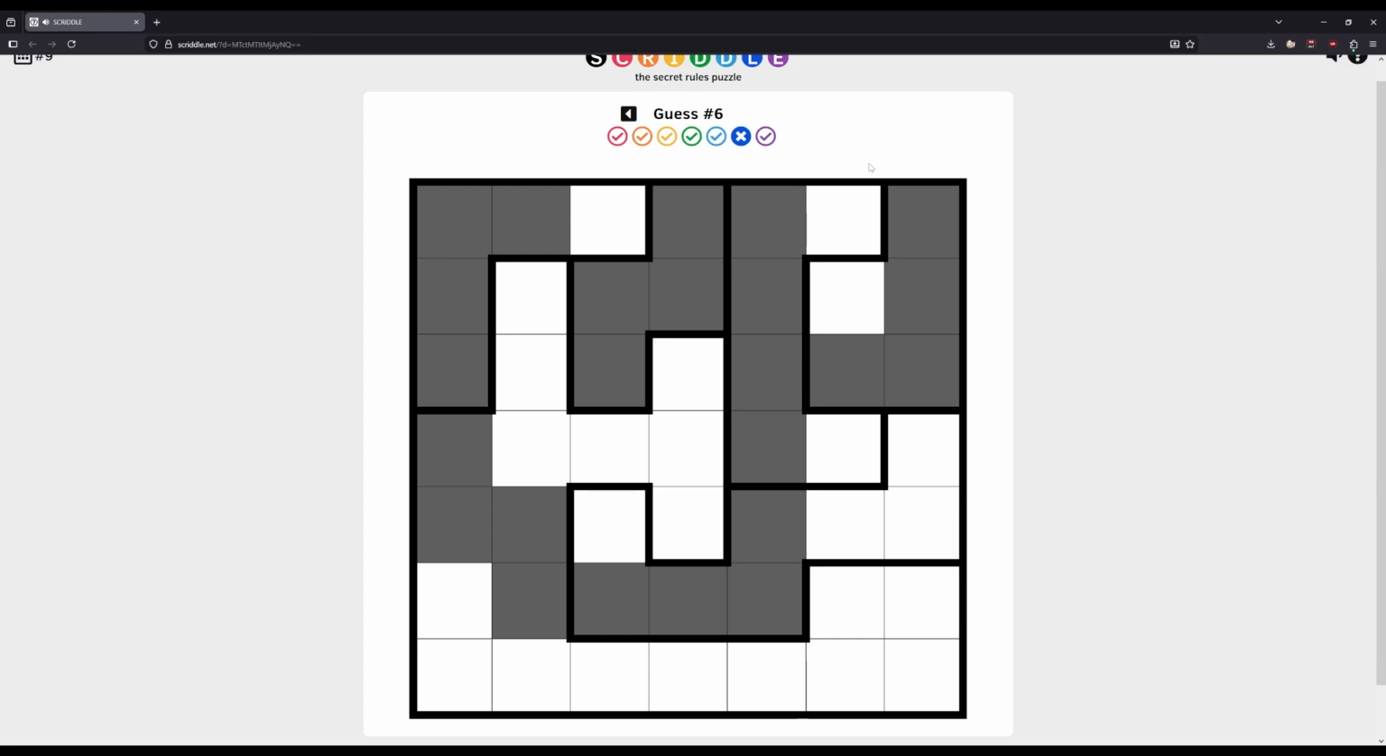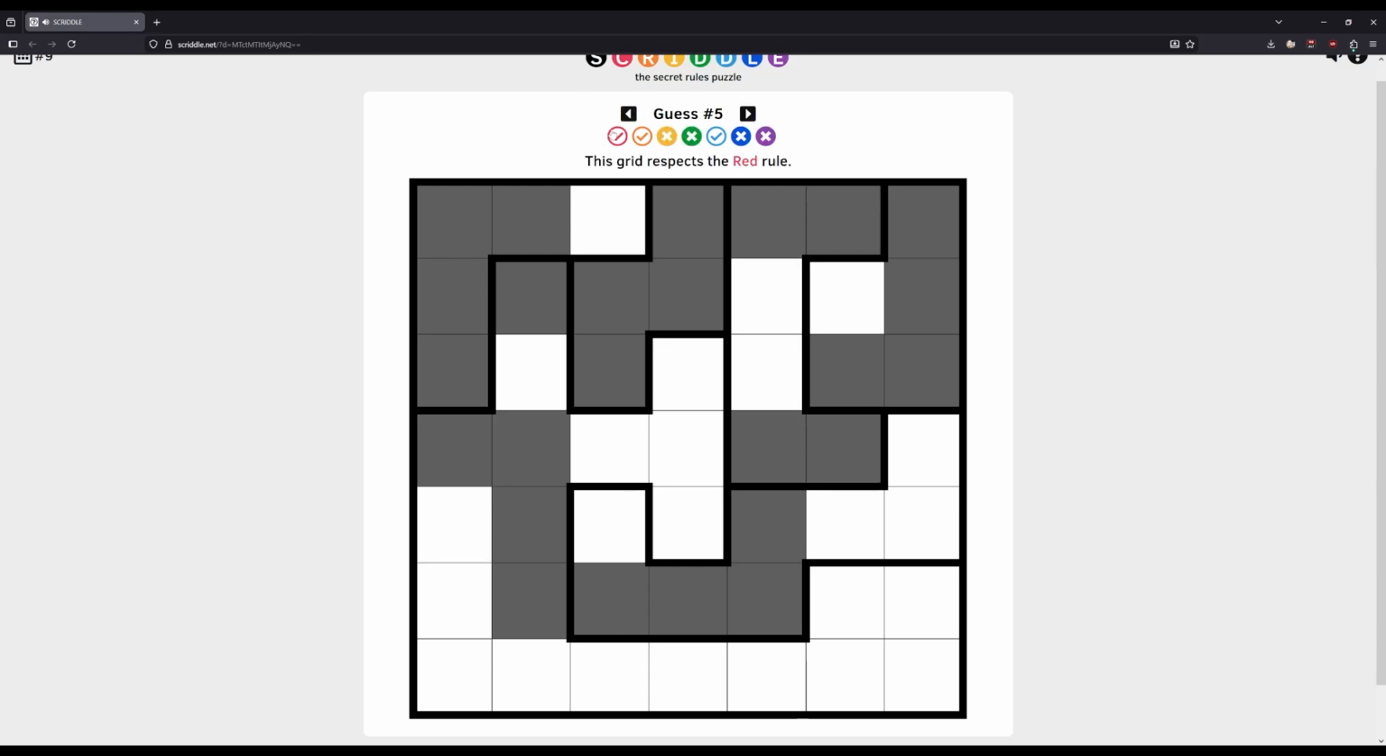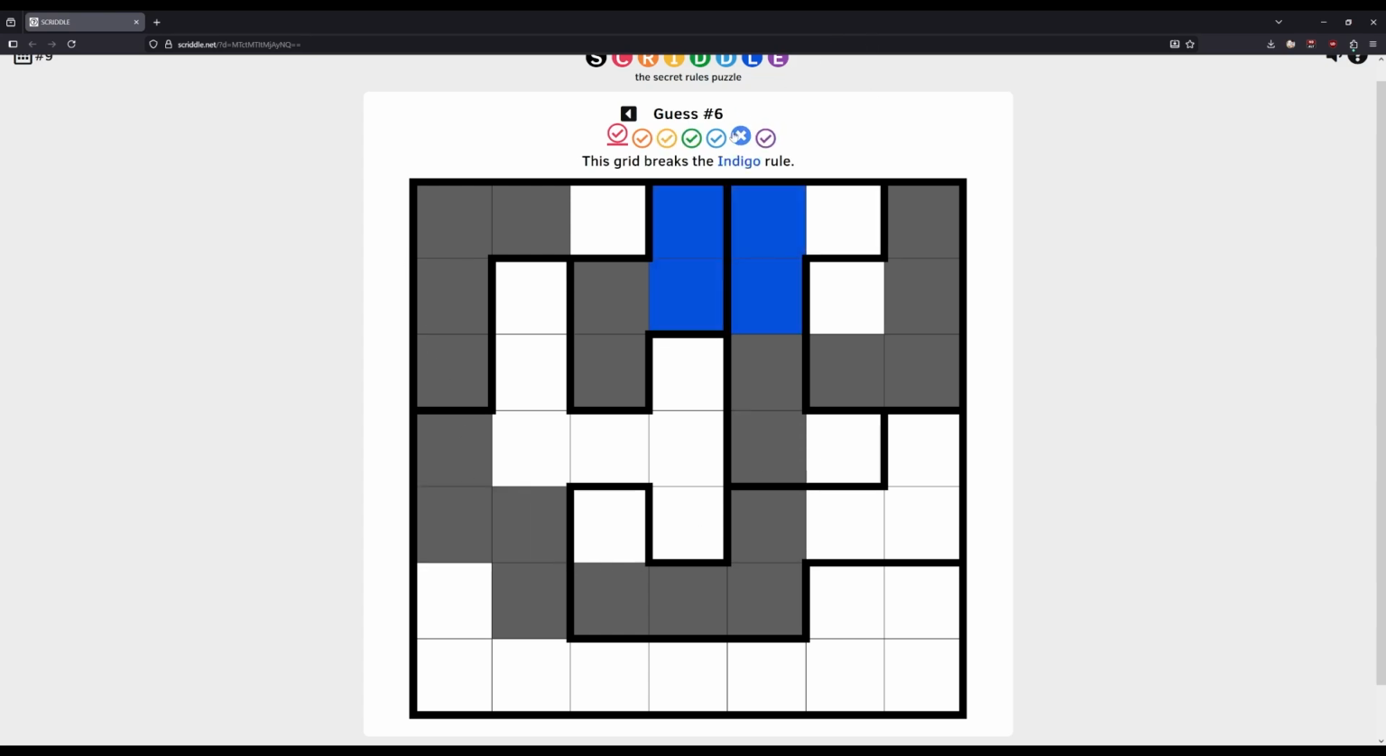Okay, we've basically figured it out. So I thought that they had to be connected in a loop. They don't, they just need to be connected to each other somehow. So we can have these branches. You know, this one is not connected, but there is a way to get from this square to any other shaded square in this solution without stepping on white tiles. So that's basically what the red rule says.